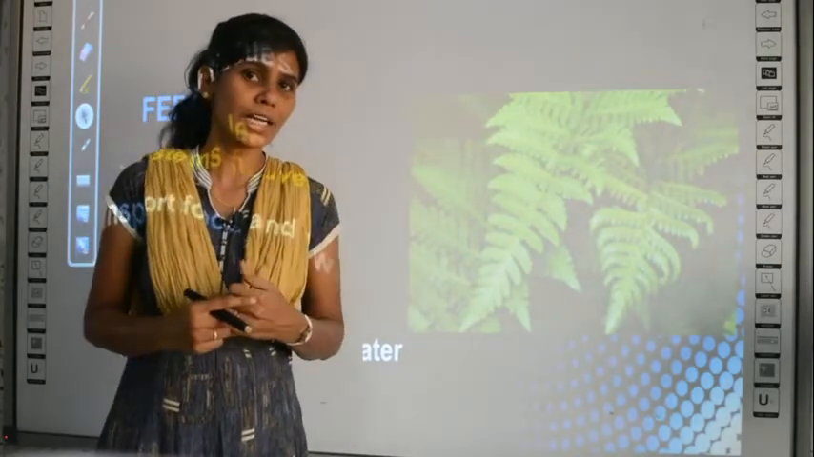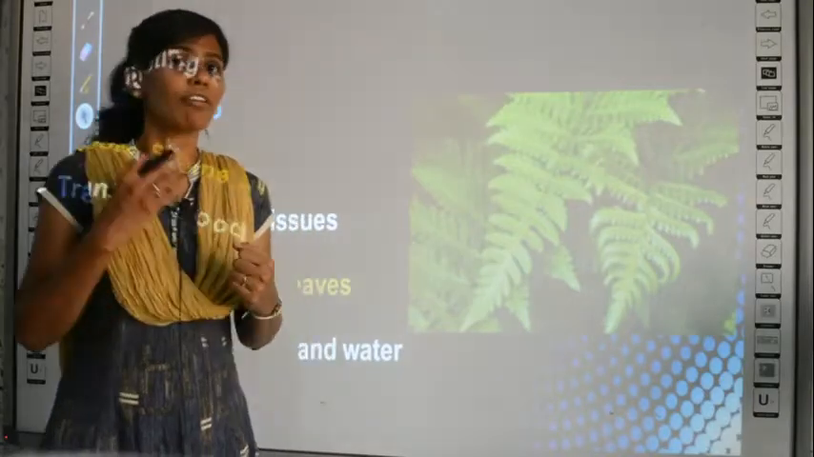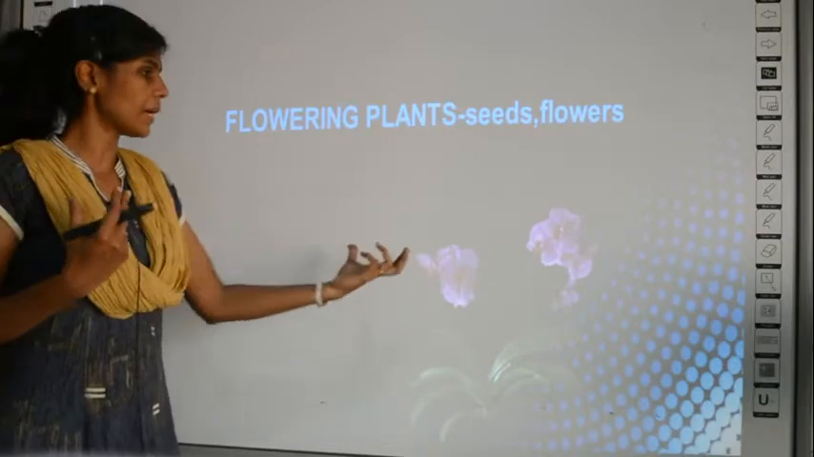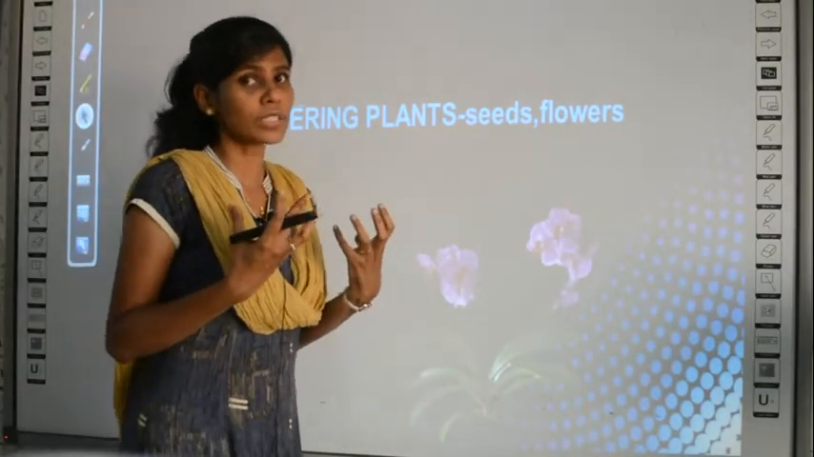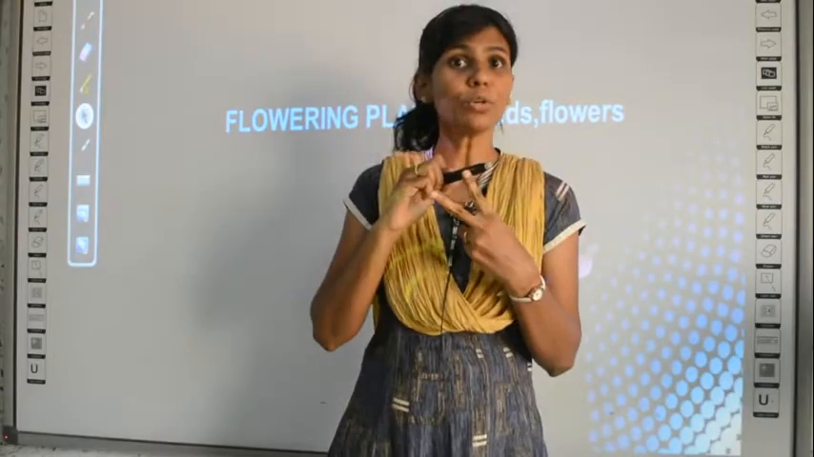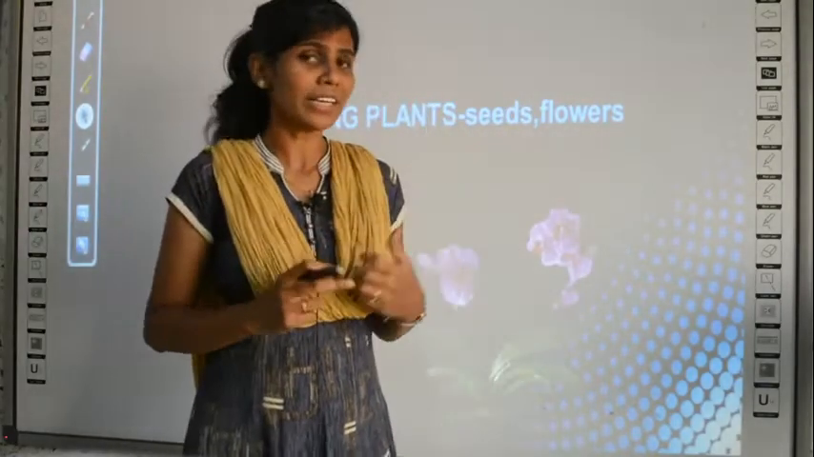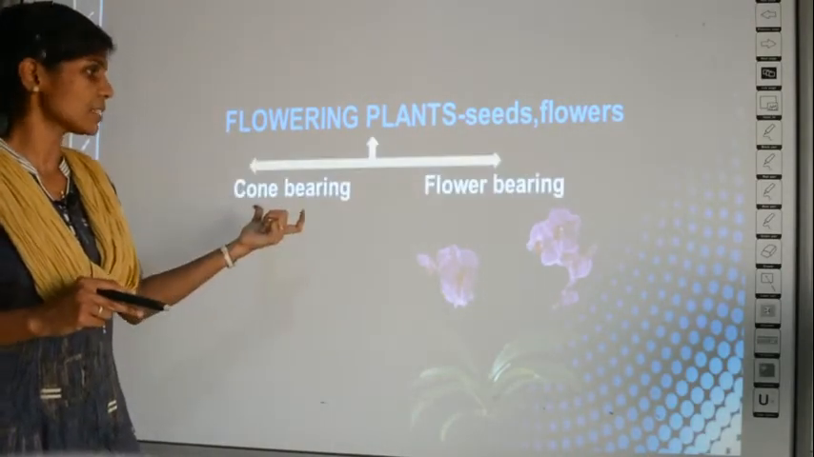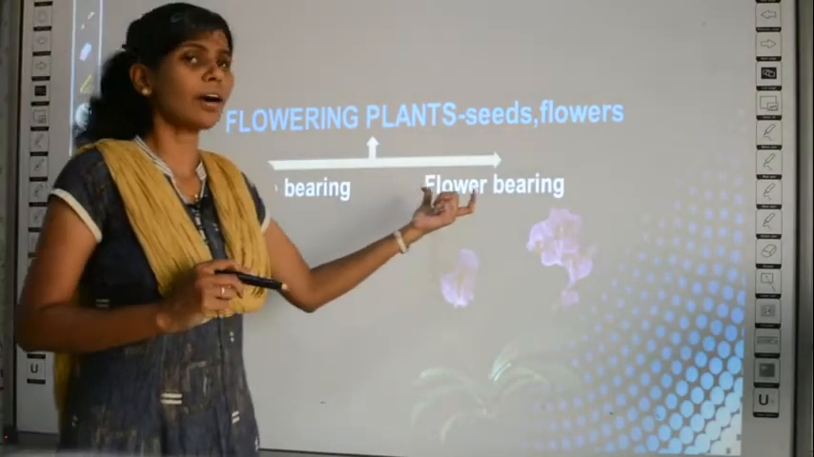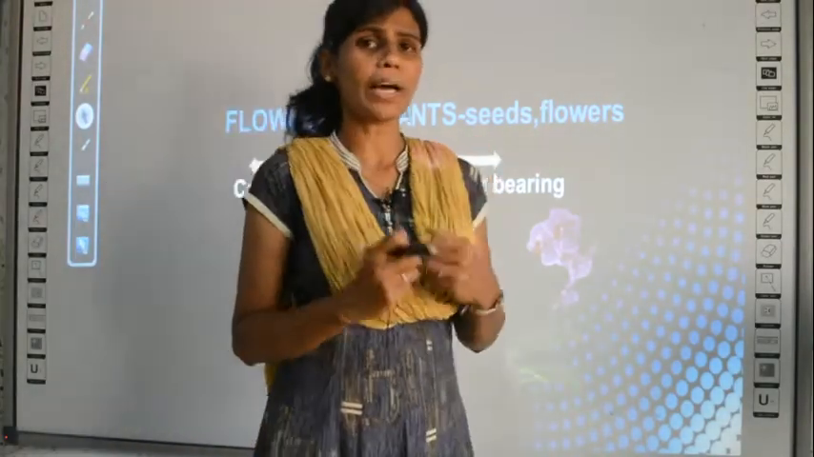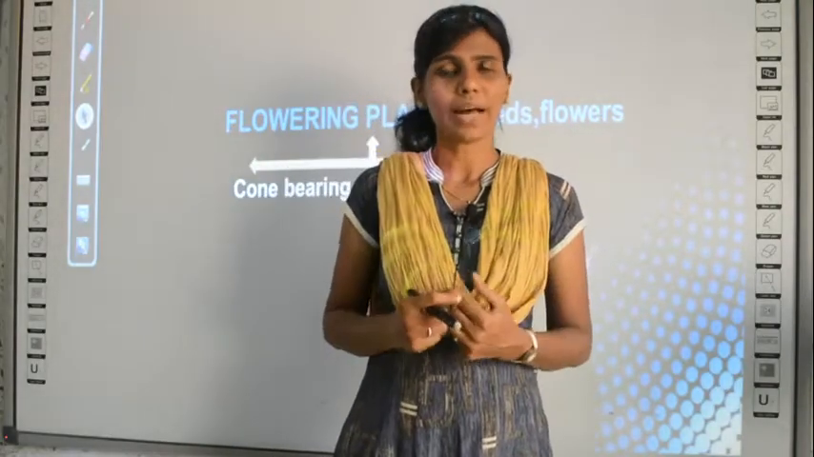So what is left? The one left is flowering plants. You call them flowering plants because they produce seeds or flowers. Flowering plants have two special properties: they can produce flowers as well as seeds. Clear? These flowering plants themselves are of two types, cone bearing plants and flower bearing plants. What are the two types of flowering plants? Cone bearing plants and flower bearing plants.